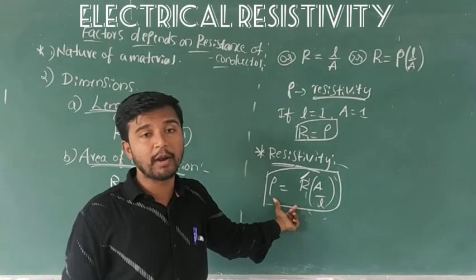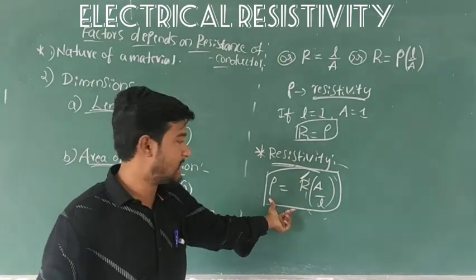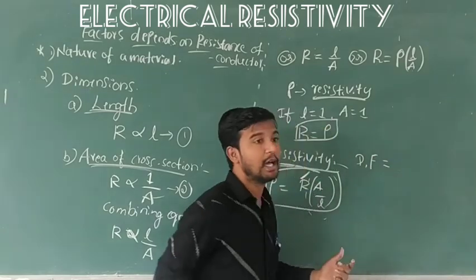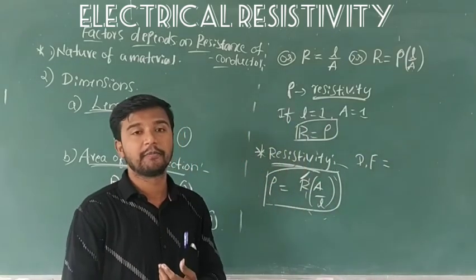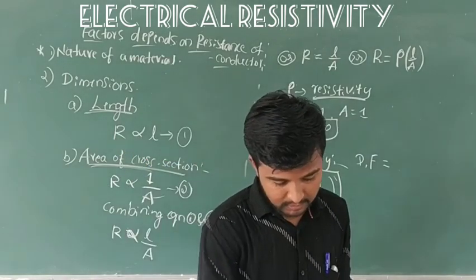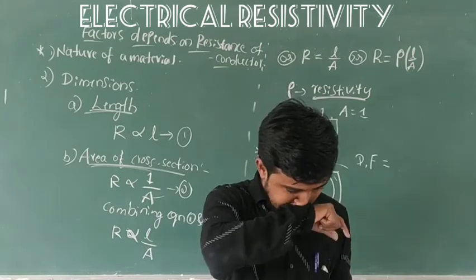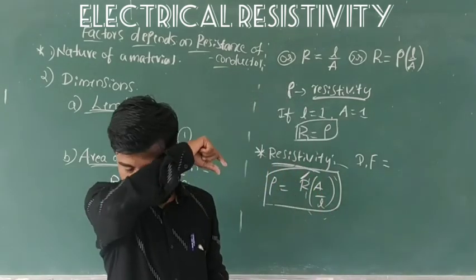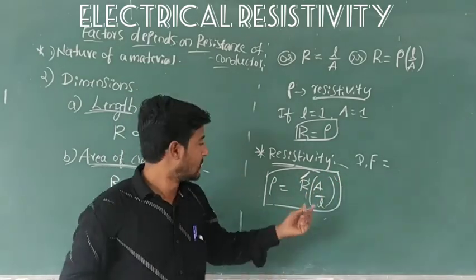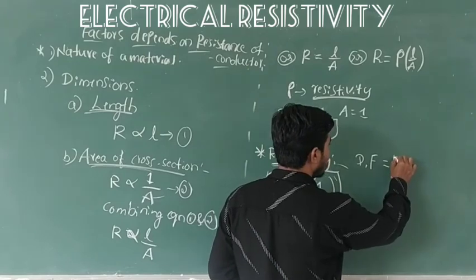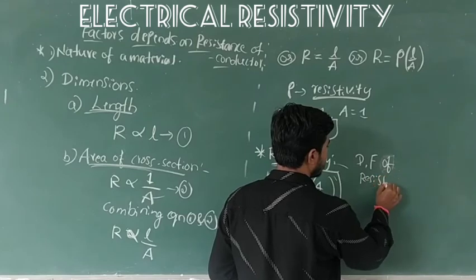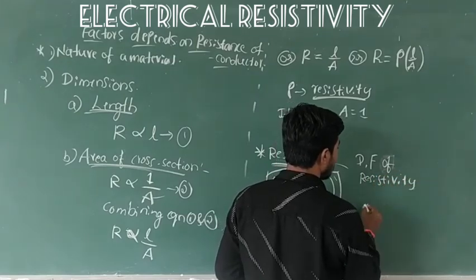The dimensional formula of a resistivity is also important. How can we write it? Very good. So the dimensional formula is so simple. We take a formula, the dimensional formula of a resistivity.